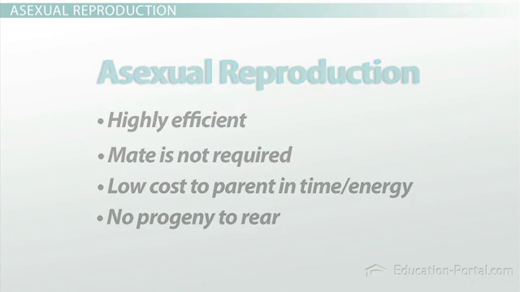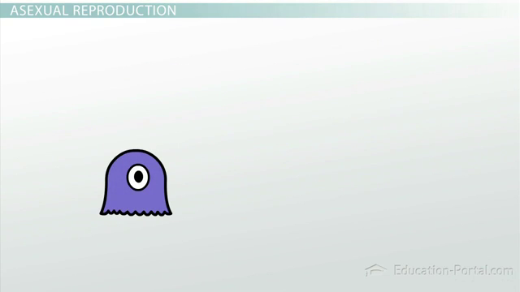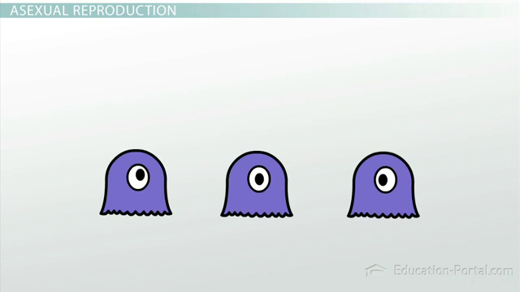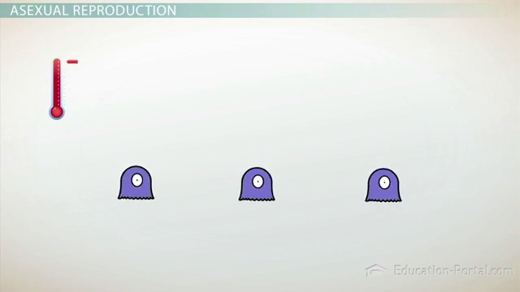However, this strategy offers little, if any, opportunity for variation in the genetic makeup of asexually reproducing organisms. And since all of the individuals in a given population of asexually reproducing organisms are clones, they share the same weaknesses. Therefore, the entire population could perish if a major environmental change occurred.